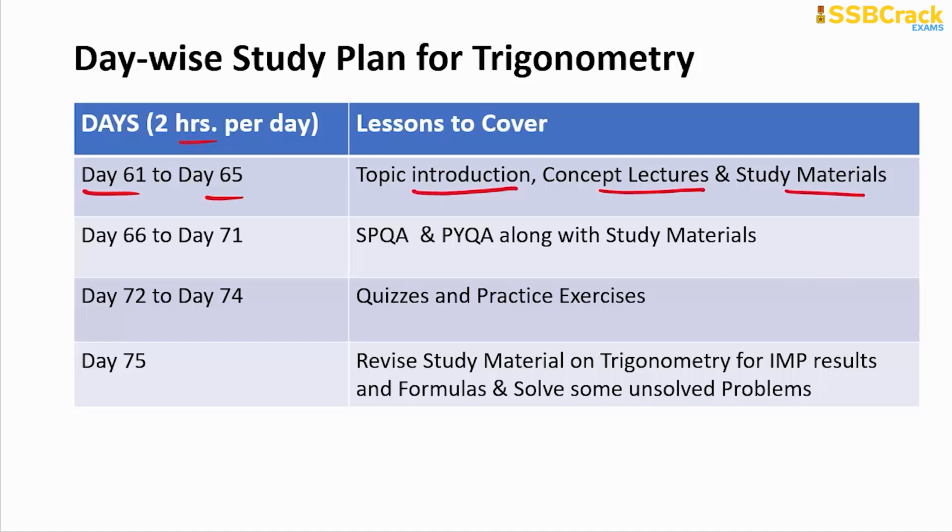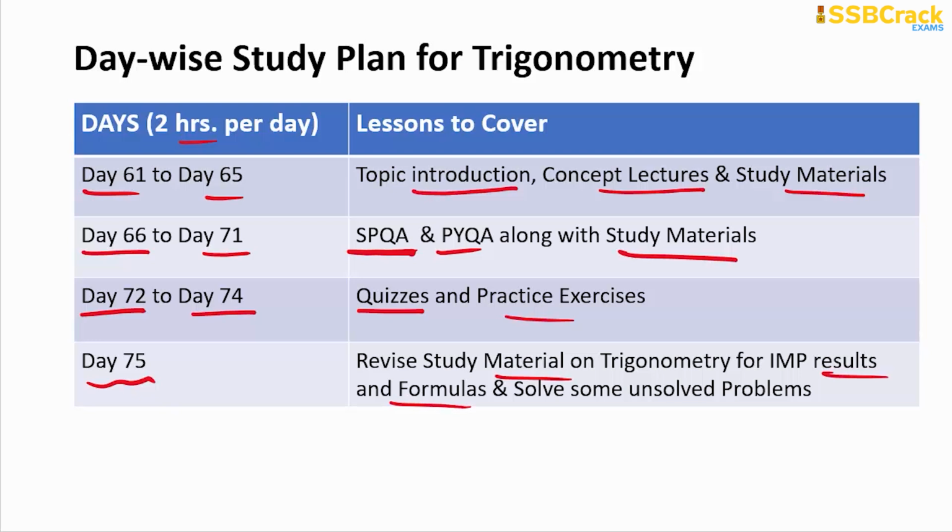And from day 66 to day 71, what do you do? Go through the important lectures, that is, problem solving based lectures, SPQA and PYQA lectures, and also refer to their respective study materials. And from day 72 to day 74, just give your time to attempt the quizzes and then attempt the practice exercises. So that on day 75, once again you revise this topic's study material, right, for the important results and the important formulas which are there in the trigonometry chapter, and then you have to solve some important unsolved problems that day.